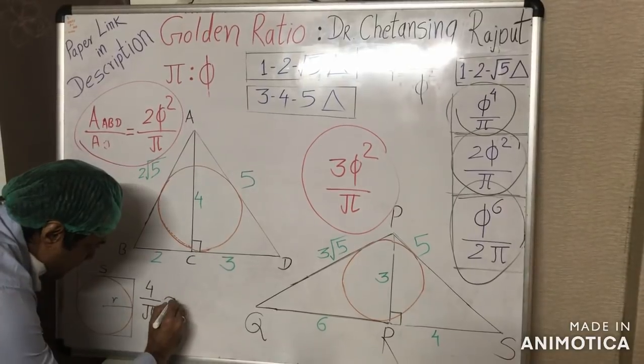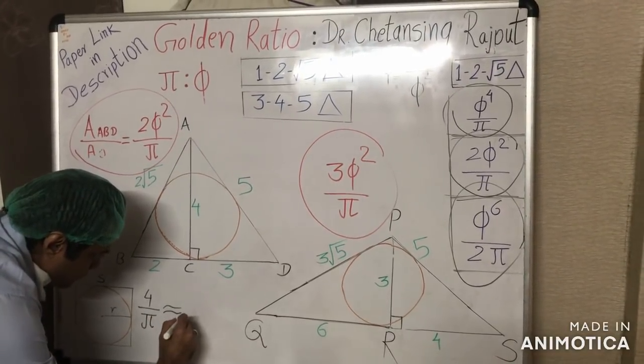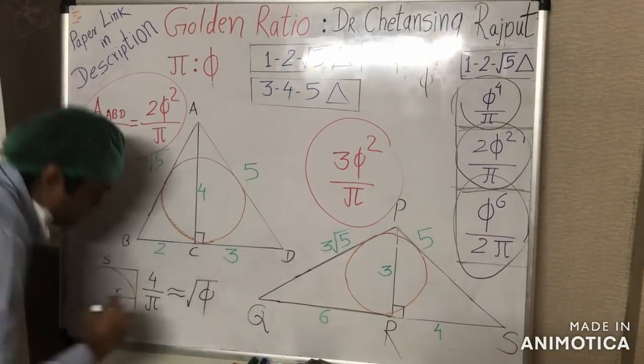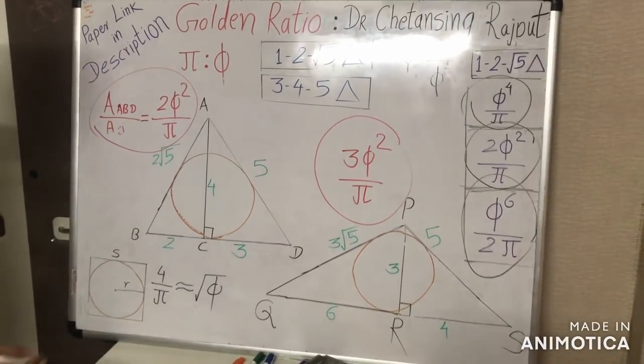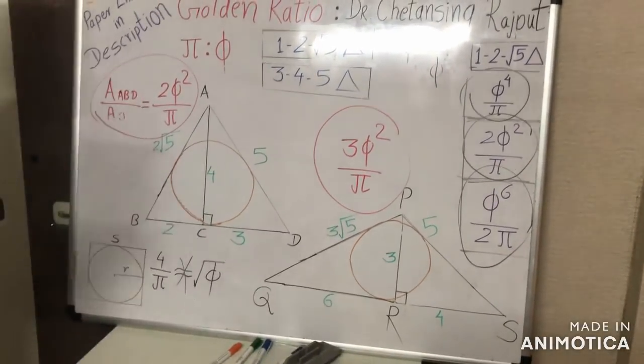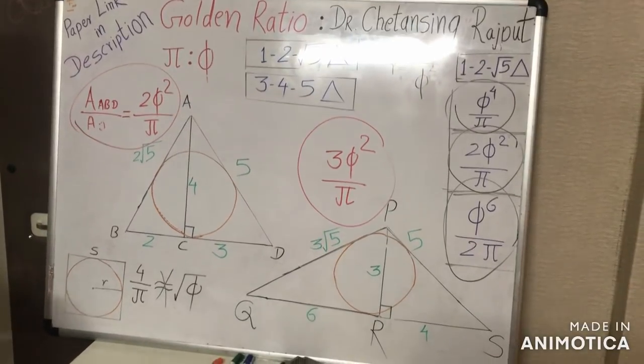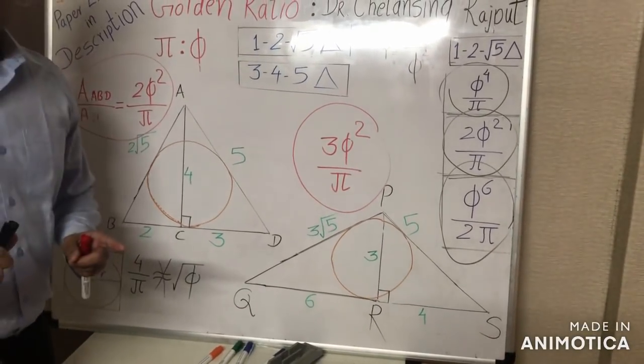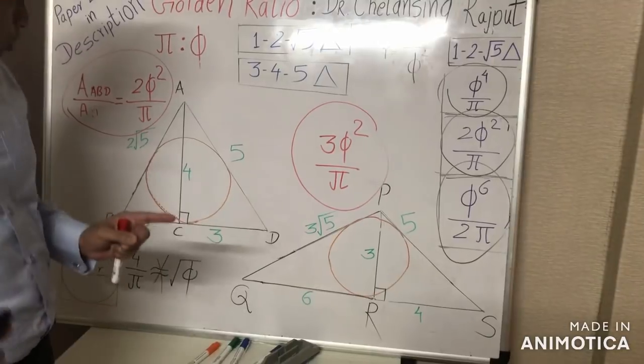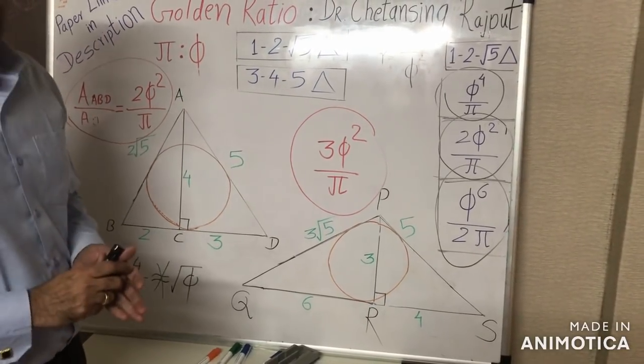This 4 upon pi is approximately equal to the square root of the golden ratio, but not precisely. This is not a precise equation. So a square or any other geometric figure cannot provide a precise pi-phi correlation.